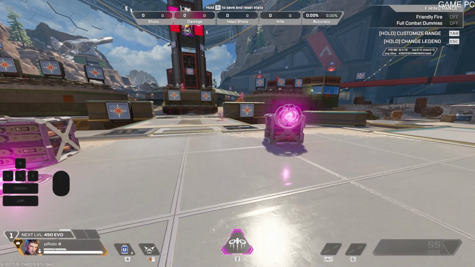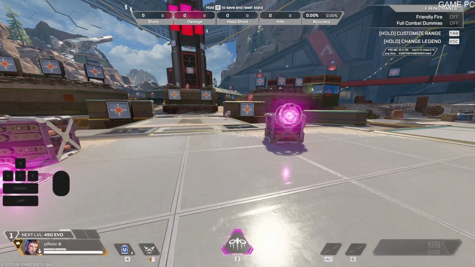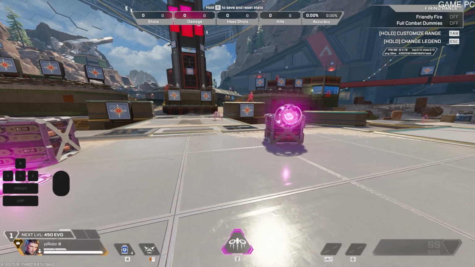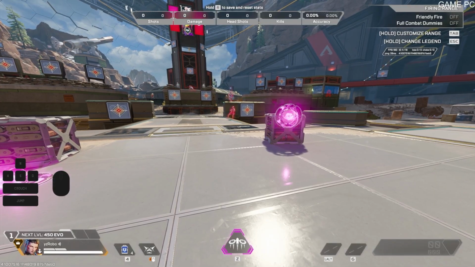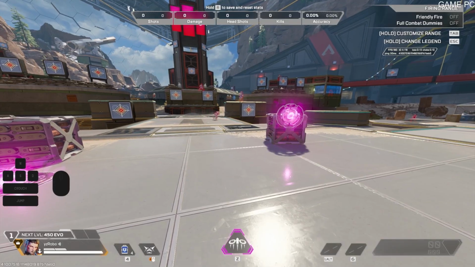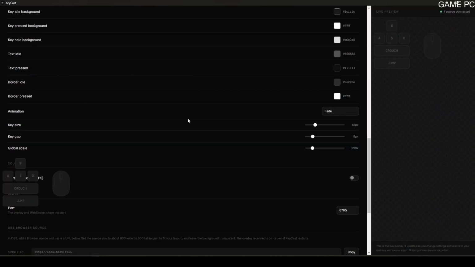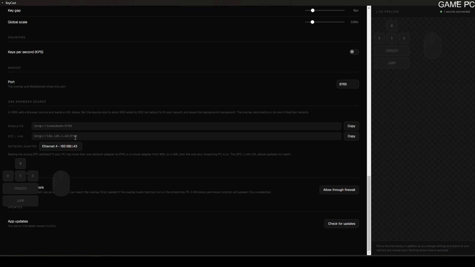Okay, now let's say you have a 2 PC stream setup and you're running through a capture card. You don't have OBS running on your gaming PC. What are we going to do? Oh my God, how is this going to work? Well, what we're going to do is go back to KeyCast, scroll to the bottom, and you'll have an IP address here. This IP address is your local IP for the machine that you're currently running, in this case, our gaming PC. If for some reason you have multiple network adapters attached, for example, I have my VPN Tailscale and my actual network adapter, this allows you to select whatever IP address you're actually using in that situation.